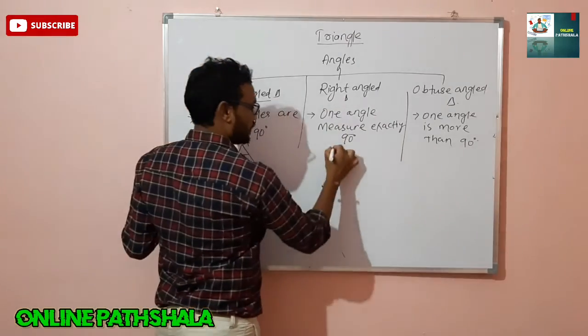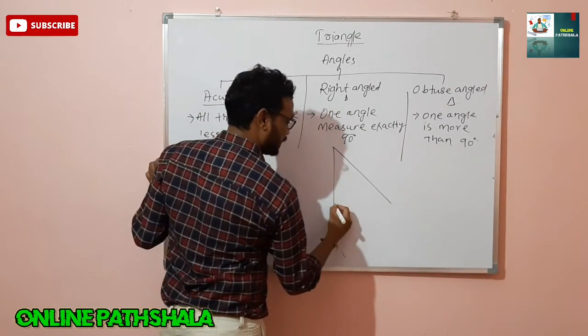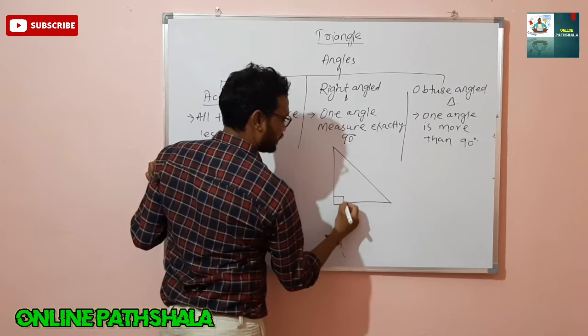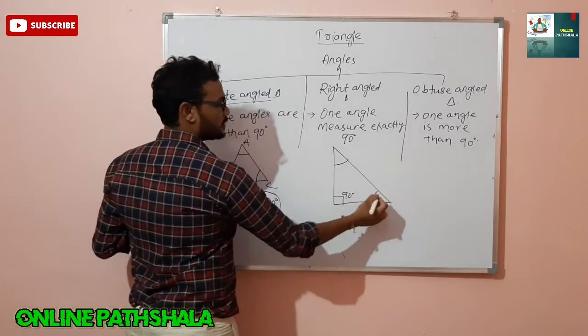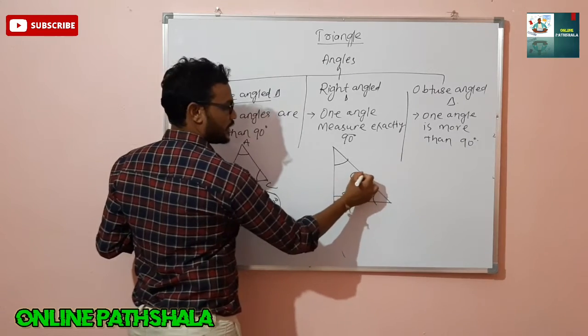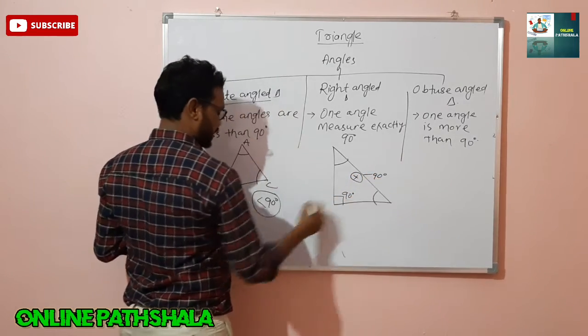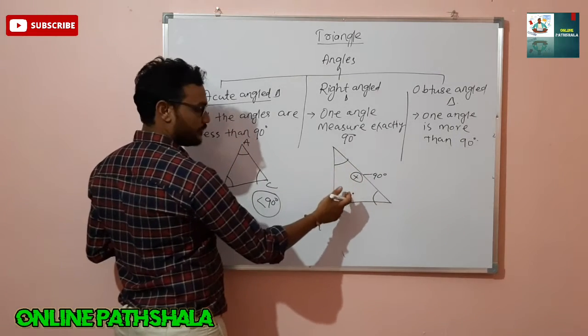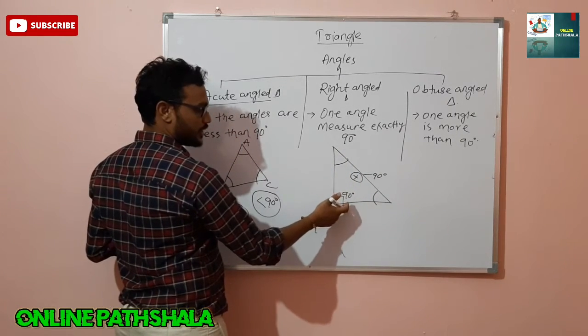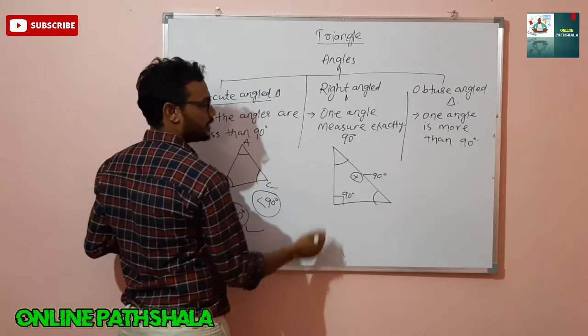But here, suppose this angle is 90 degrees. Then the sum of the other two angles is also 90 degrees, because 90 plus 90 is 180. In a triangle, the sum of all angles is 180 degrees, so if one angle is 90 degrees, the sum of the other two angles is also 90 degrees.